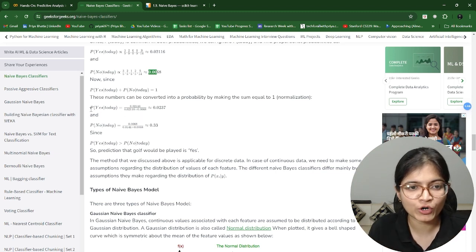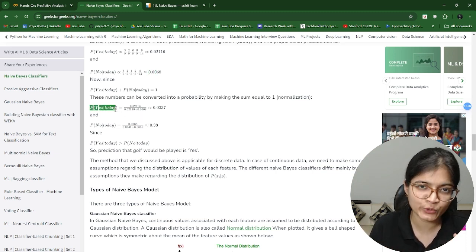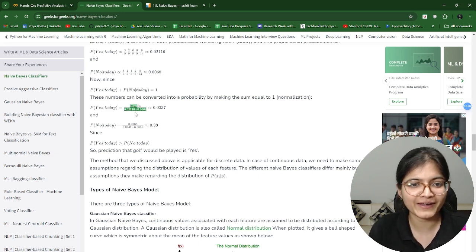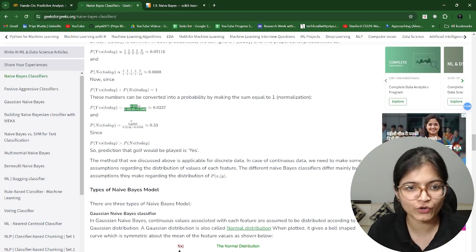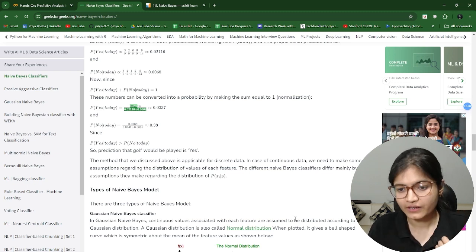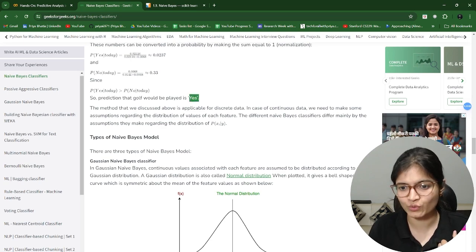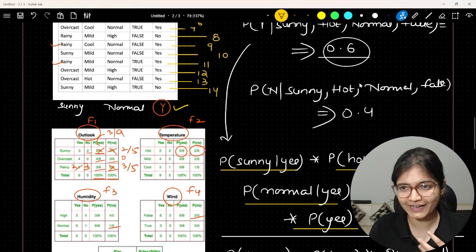For example, let's say I want to calculate the probability of yes given today. Today means all those 4 values. So they're taking a weighted average of yes divided by yes plus no. Similarly, for no, they are taking the weighted average for the no part. And then they're comparing. So basically, again, yes is the final prediction that our model will be able to give to us. So this is the overall idea behind this.